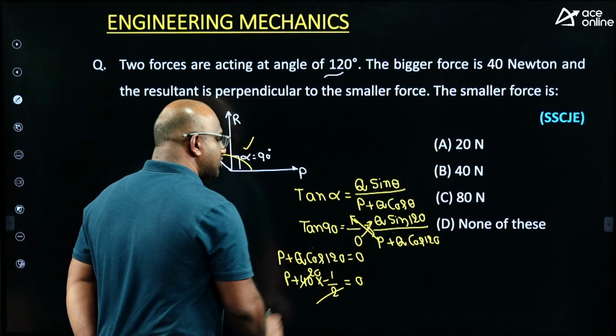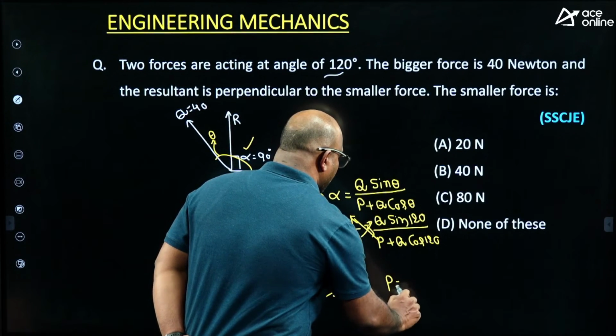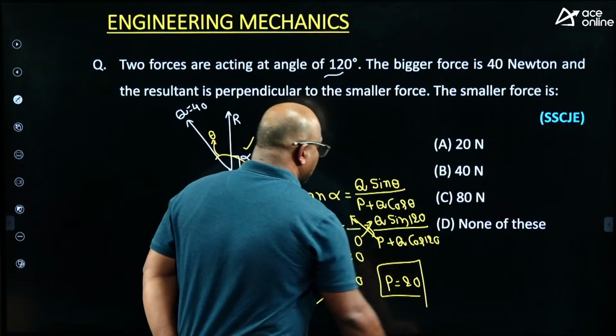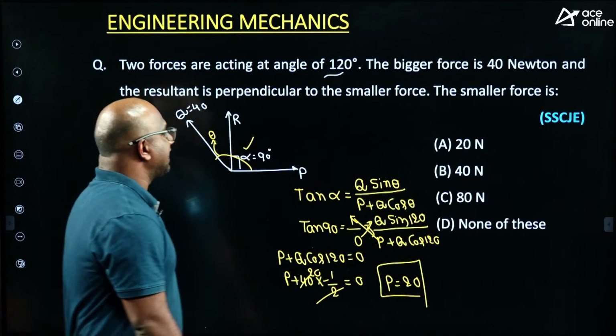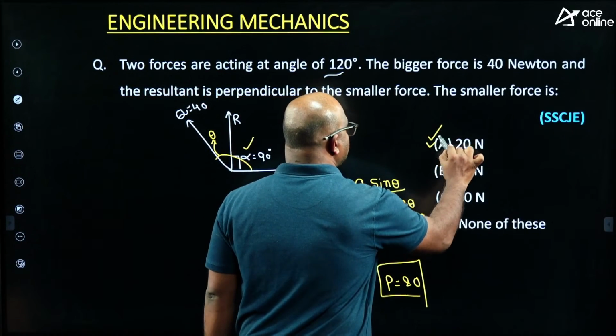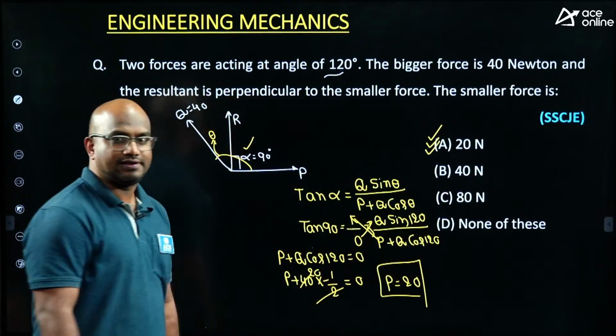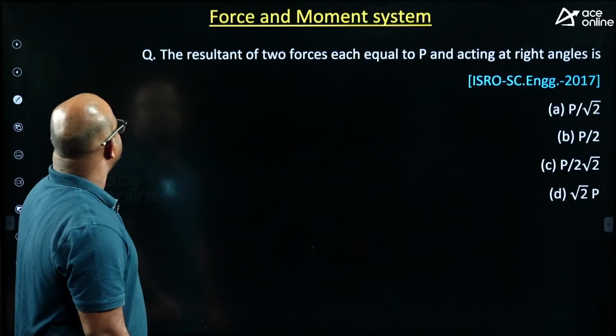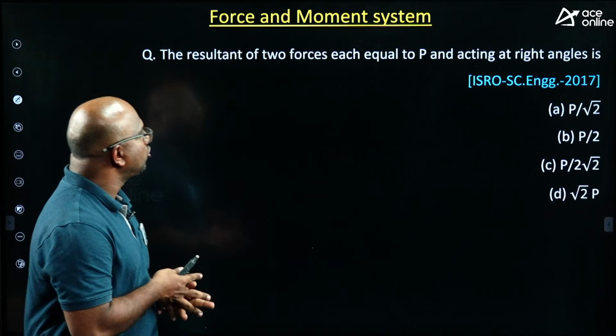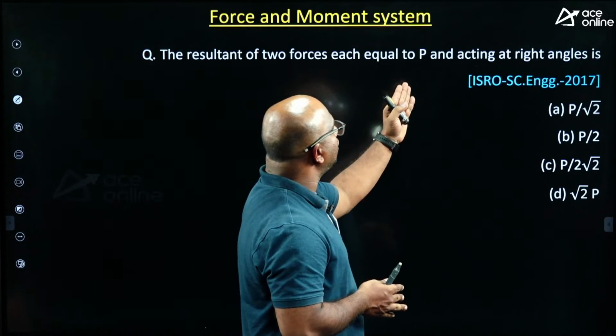So P minus 20 equals 0. P equals how much? 20. The right answer is option A. Clear, everyone? Yes. Next.